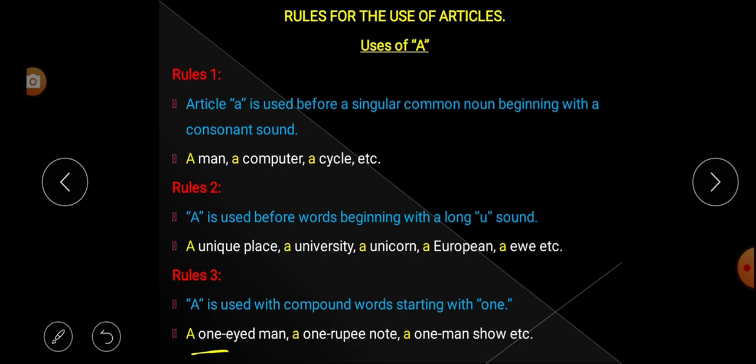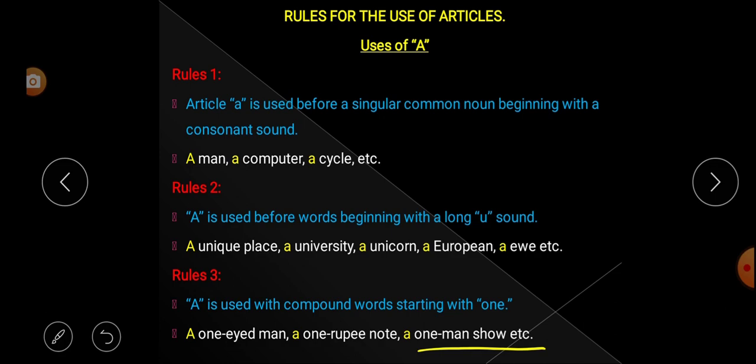Article A over here. Look at here. It is beginning with O. O is a vowel. You are supposed to use article an, though it is beginning with O, but what happened? It gives a consonant sound, W. One. W. It gives a W or consonant sound. That's why in place of article an, we have used article A. Second one, a 1 rupee note. It is also a compound word. How? First one is 1, second one is rupee, third one is note. It is a combination of 3 words, so it is a compound word starting with one. That's why we have used article A.